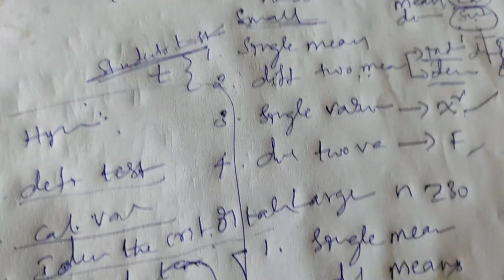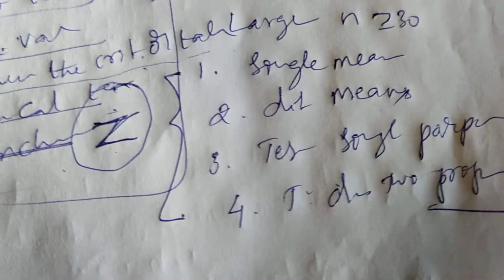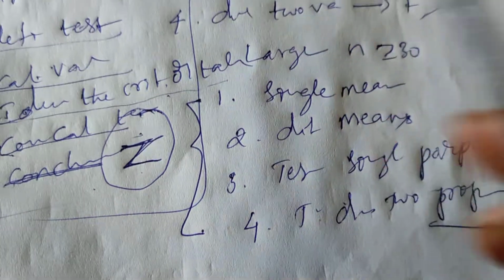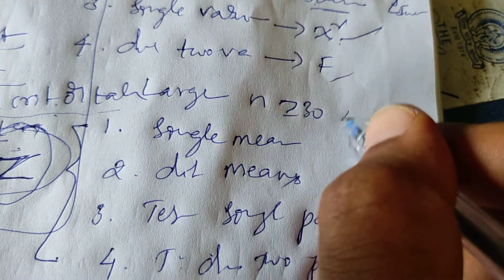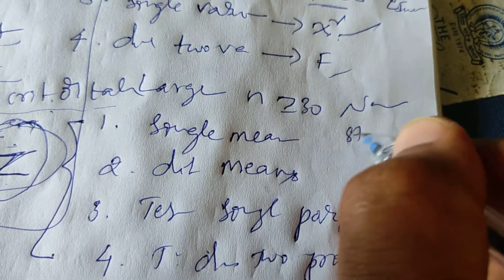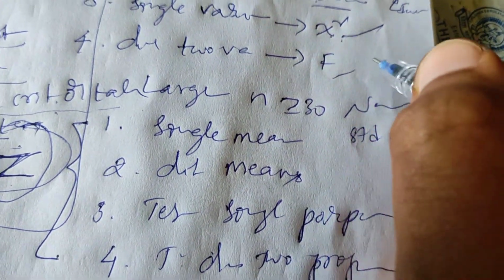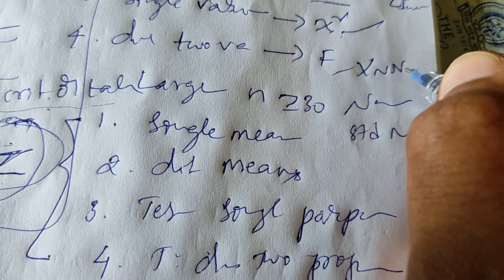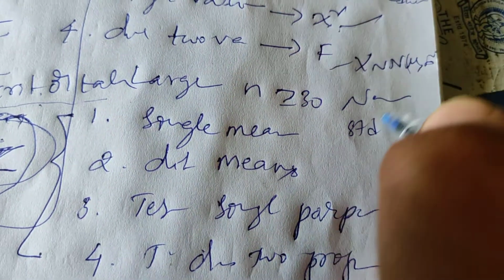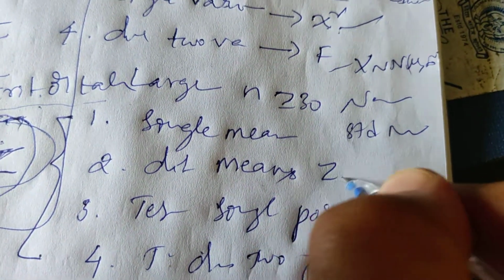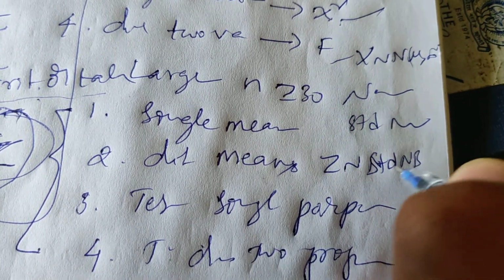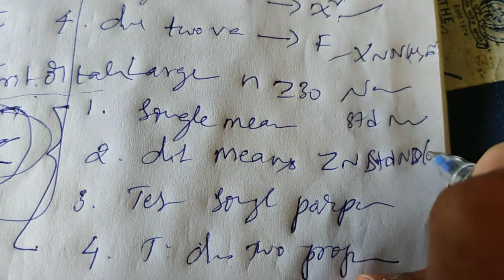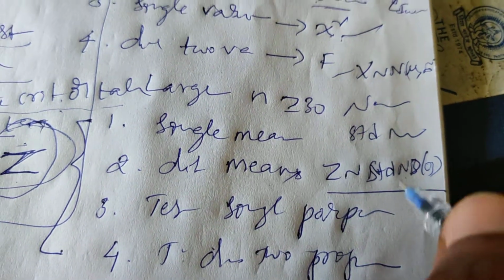Large sample tests: only four we have. It's very easy. There is only one test statistic, called Z, always the Z formula. You're already aware of the normal distribution and the standard normal distribution, right? Normal distribution means X follows N(mu, sigma square). The standard normal distribution: Z follows standard normal distribution N(0, 1).